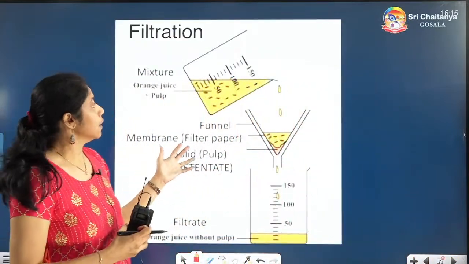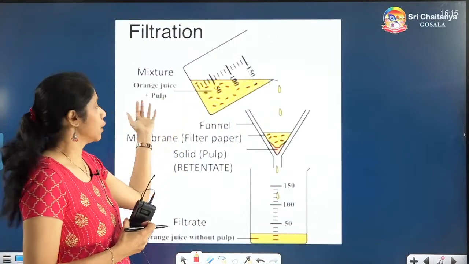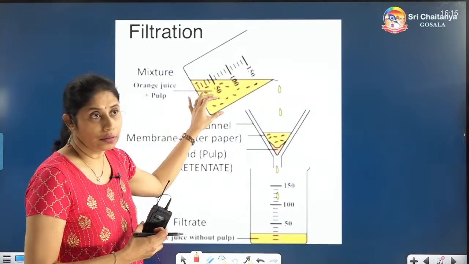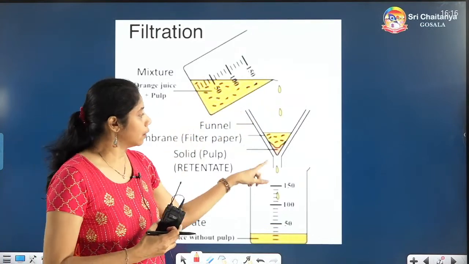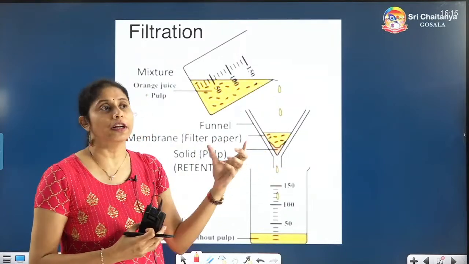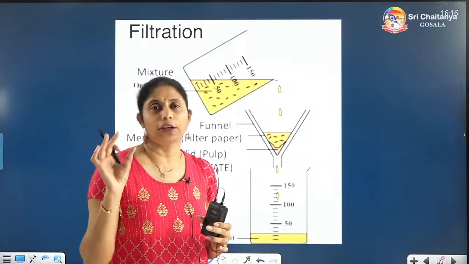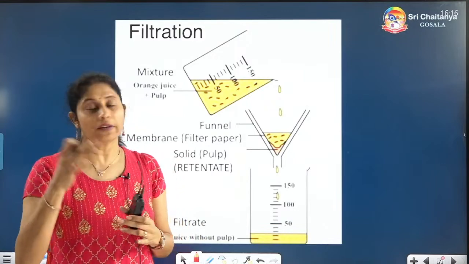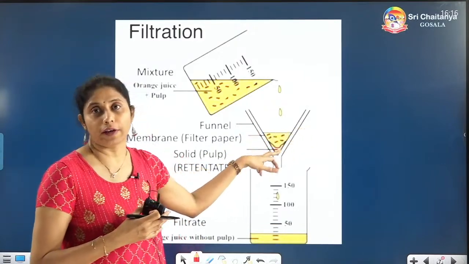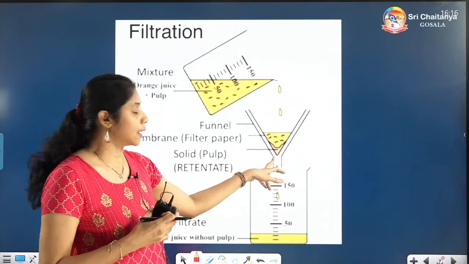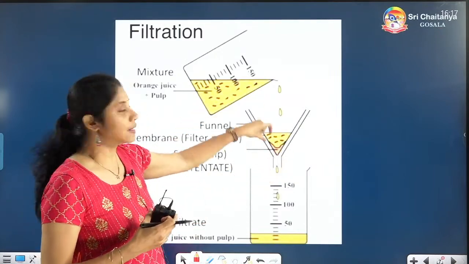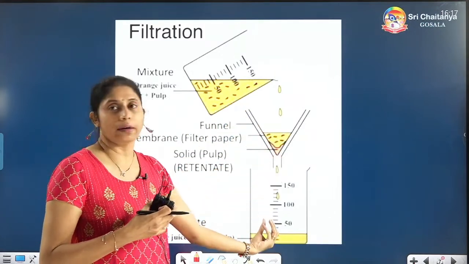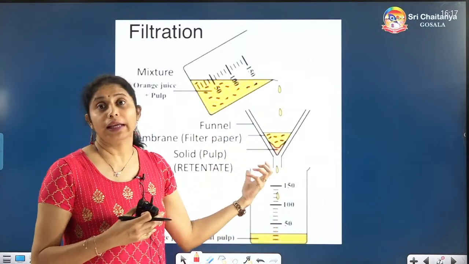Here we have collected that leaf extract, or orange juice or any juice, whatever we have prepared. That juice we have to collect here, and then pour it through the funnel, which has a filter paper. Generally filter papers are like tissues, but in the chemistry lab we will see the filter papers. That filter paper you keep inside this funnel, which acts as a filter, and if you pour the leaf extract through it, the liquid portion, which is soluble in the acid, will be collected at the bottom.